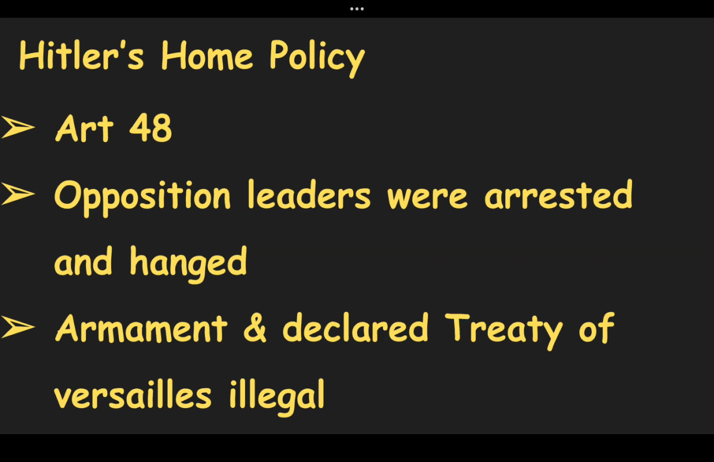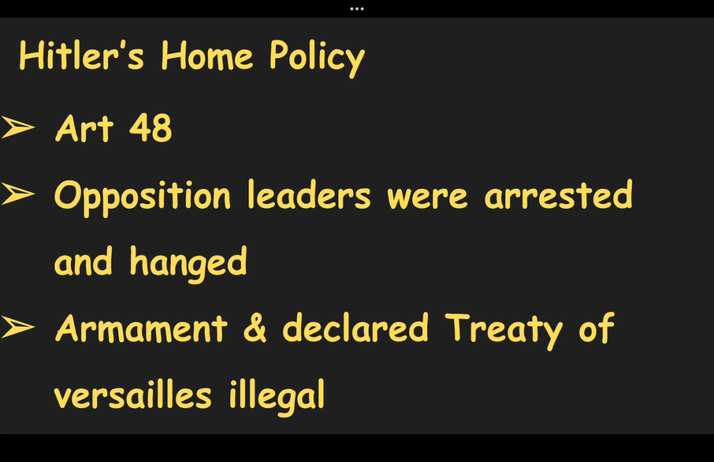Now we have to understand two policies of Hitler. First was Hitler's home policy, and the second was Hitler's foreign policy. I'm going to discuss them one by one. First is Hitler's home policy. Hitler believed in anti-democracy. He used Article 48 of the Weimar Constitution to abrogate civil liberties. Ordinary citizens were asked not to criticize the government and to propagate Nazi documents. Most of the opposition leaders were arrested and hanged.